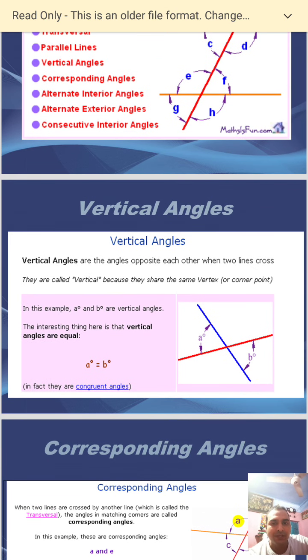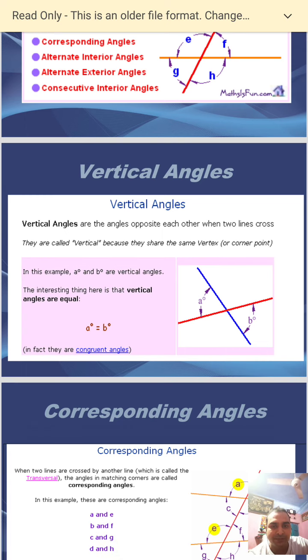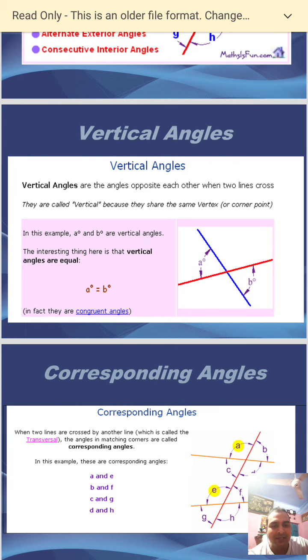Now the first one, vertical angles. Vertical angles are the angles opposite each other. When two lines cross, they are called vertical because they share the same vertex. Vertical angles have the same vertex and no common arm. In this example, angle A and angle B are vertical angles. The interesting thing here is that vertical angles are equal. That is, angle A is equal to angle B.